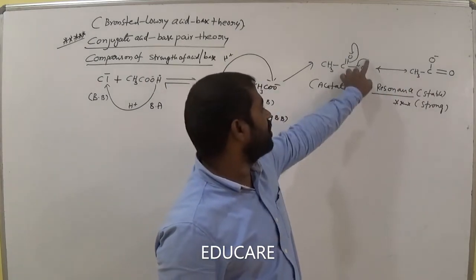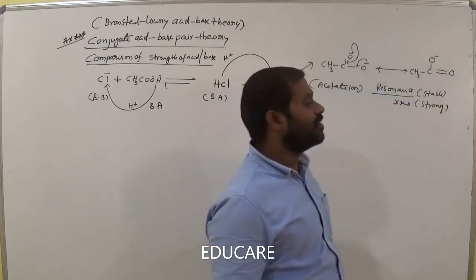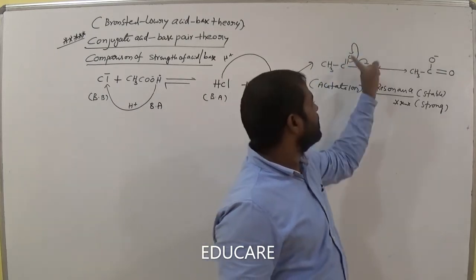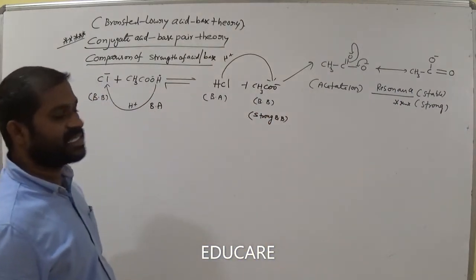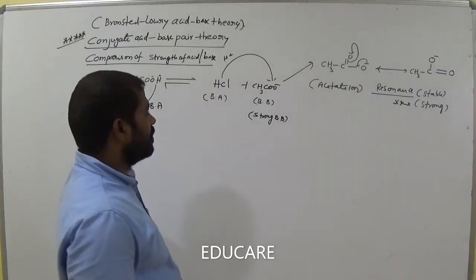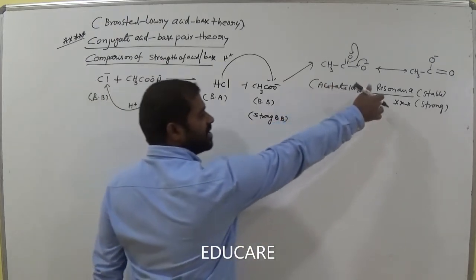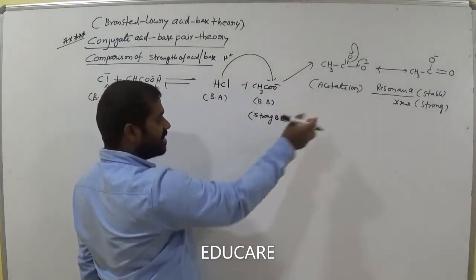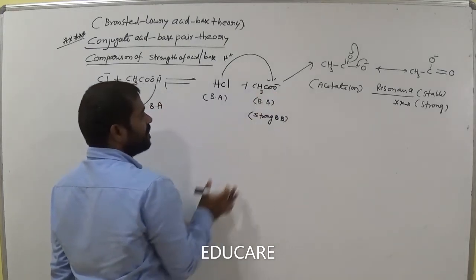Simply, this bond migrates between these atoms, then it makes one bond. Here we have a double bond now. Now this pi bond is migrated towards oxygen. Then one bond is broken down, another one becomes minus. Is it clear? That phenomenon is called resonance. I think you discussed it in organic chemistry also. So that phenomenon is the resonance concept. The compounds which are in resonance are highly stable and become very strong. Now this is the Bronsted base. It undergoes resonance, that's why it becomes a strong base. The acetate ion is the strong base here. Okay, is it clear?